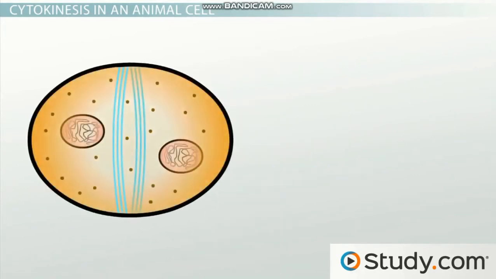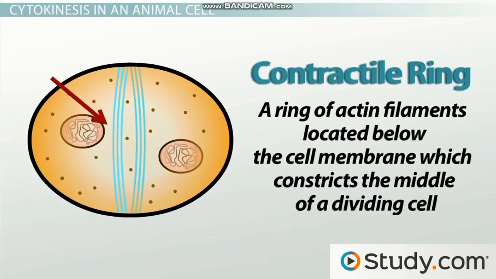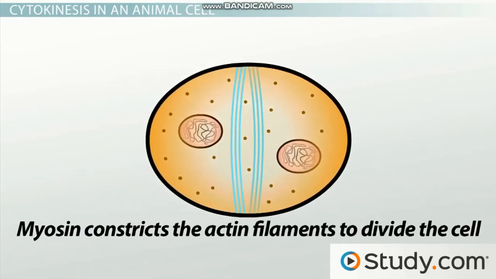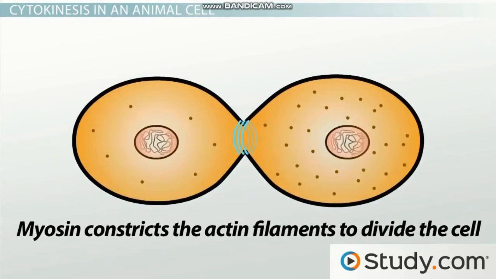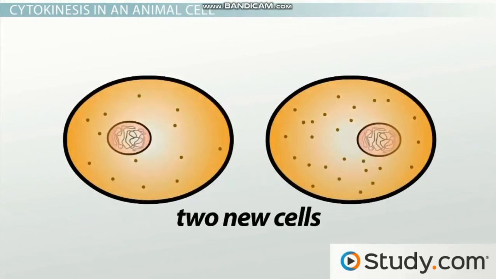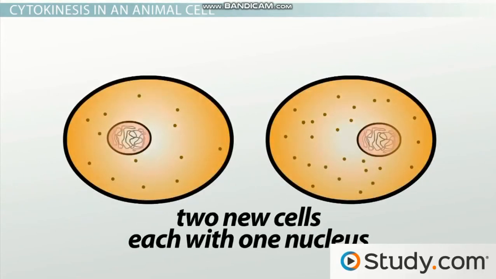During cytokinesis, the role of the string is played by the contractile ring. Now, a contractile ring is composed of actin filaments that are assembled just below the cell membrane. A protein called myosin works with the actin filaments to constrict the ring till the cell membrane touches in the middle. Now, once those membranes pinch together, they fuse, and the result is two new cells, each with one nucleus, complements of mitosis, and half of the cytoplasmic content, complements of cytokinesis.